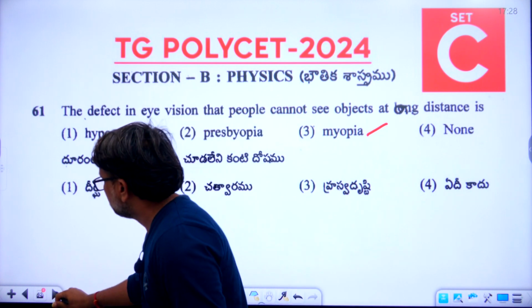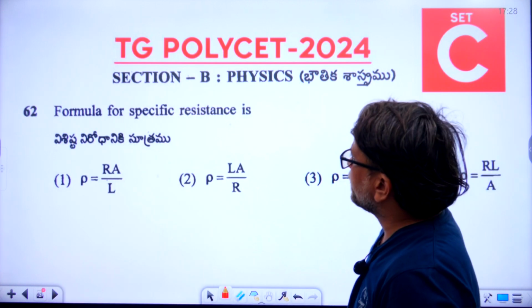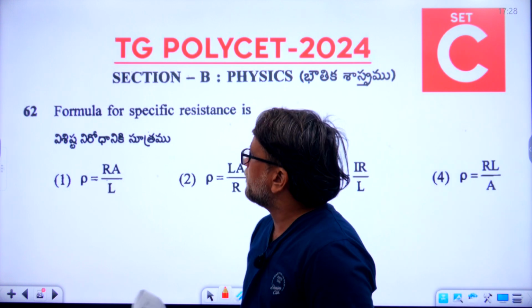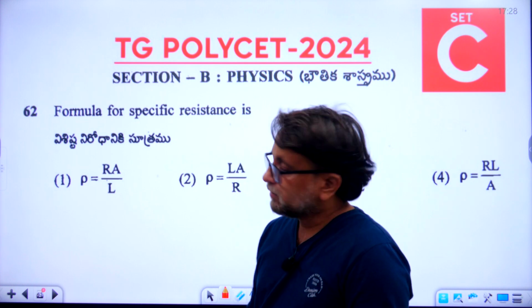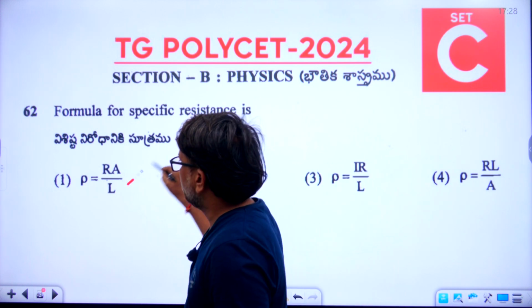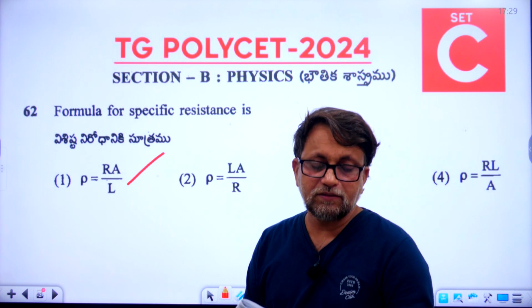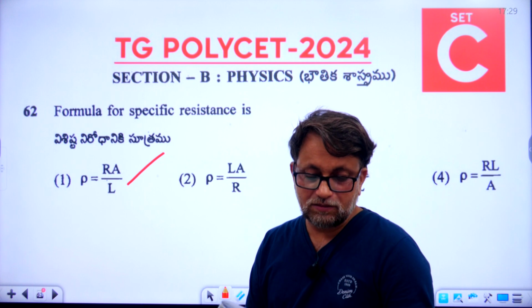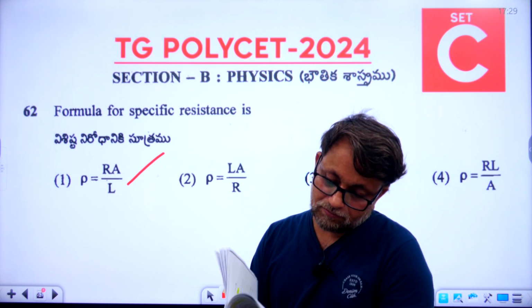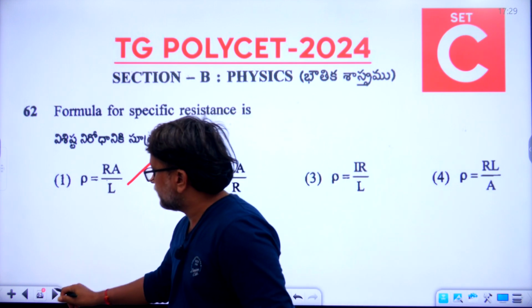Now let's go to the 62. The formula for specific resistance is. So what is the formula for specific resistance? What is the right answer? The first option is the right answer. Okay, you can check it once again. Students, those who are following the set C key booklet, just follow this scheme. Now let's go to the 63.